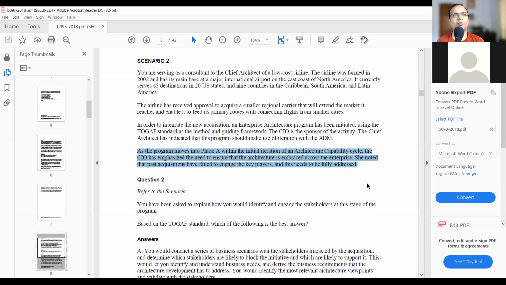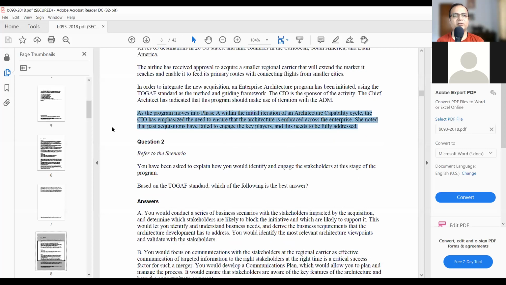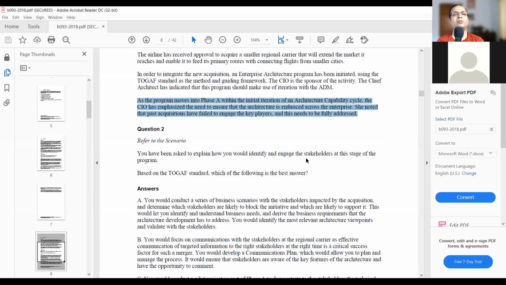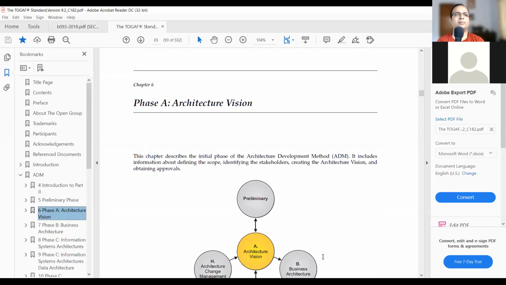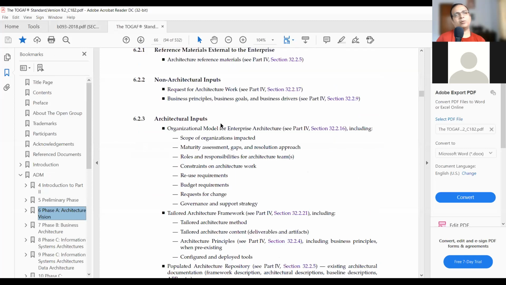So what you need to do is, if you know that this question is related to architecture vision, you are allowed to open the 535 page ebook, right? You can open the 535 page ebook, do Control F on the architecture vision phase, and study the steps and objectives of that. So that should map your answer. Go to the objectives and the steps part.